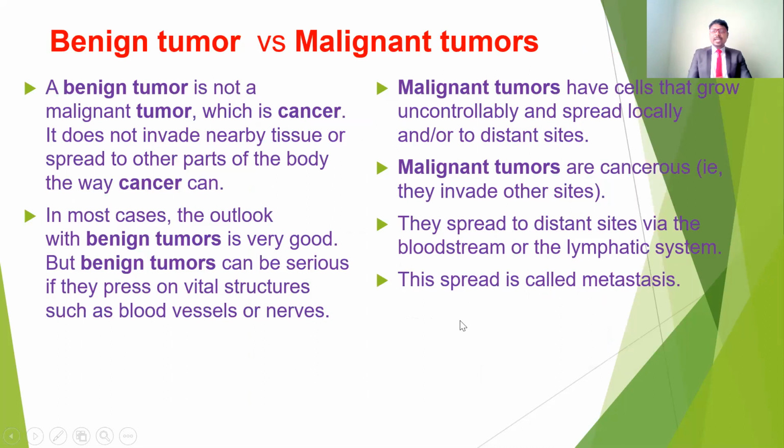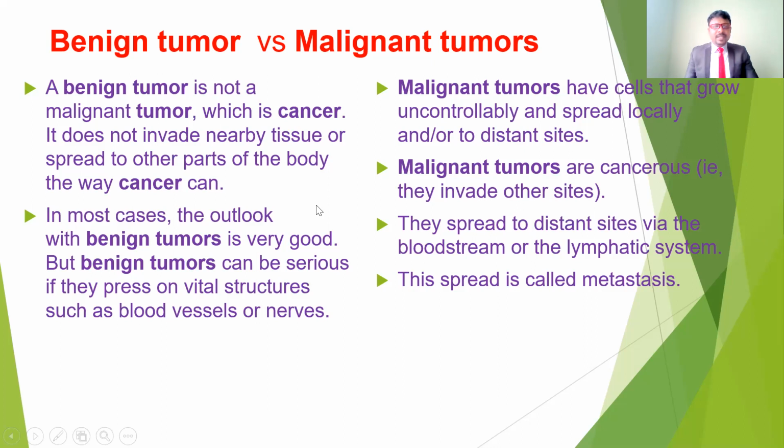So here, two types of tumors are there, especially benign tumors and malignant tumors. Benign tumors are not cancerous tumors, but they also give complications if they are not controlled properly, if they don't get proper treatment. So if you see the differences between benign tumor and malignant tumor, at least we can understand which is the dangerous tumor and which is the non-dangerous tumor.